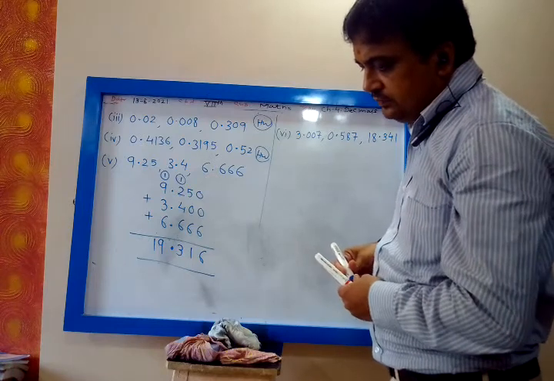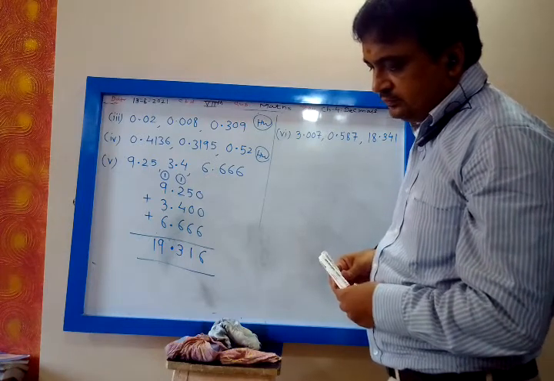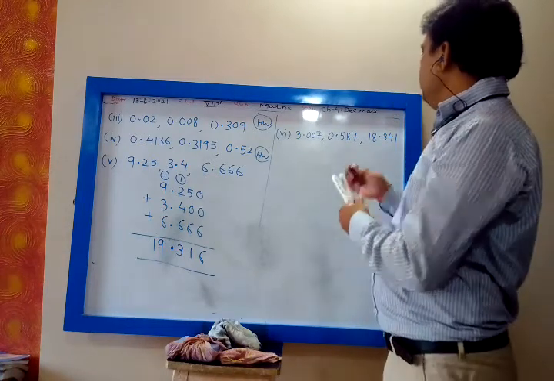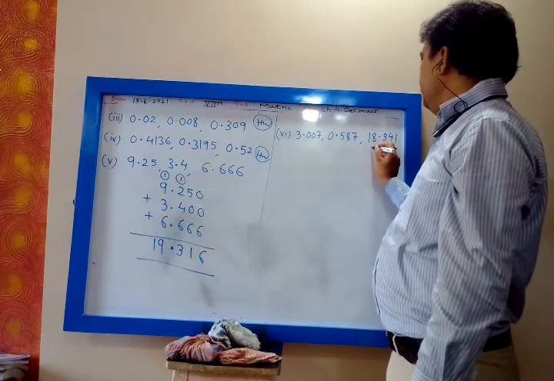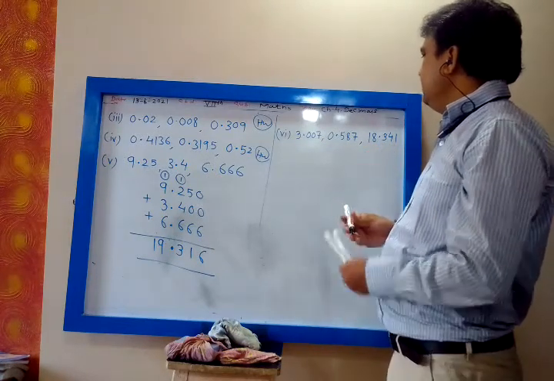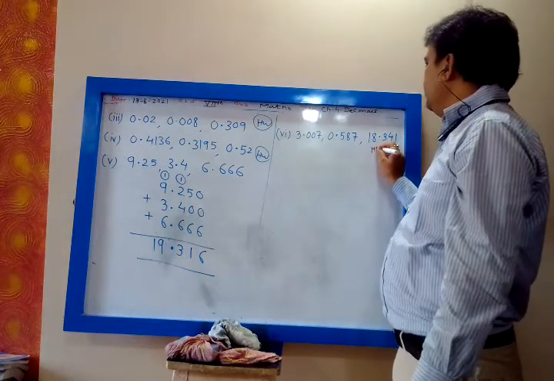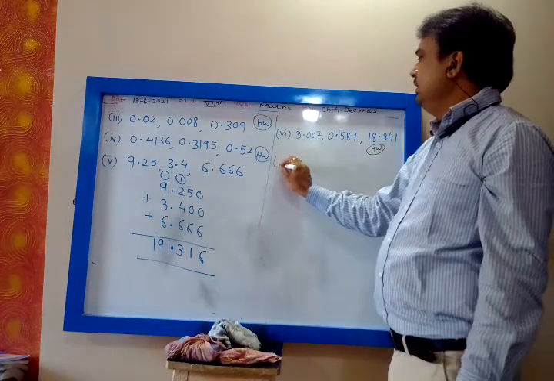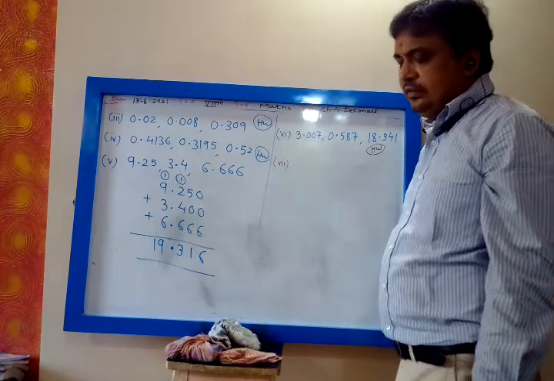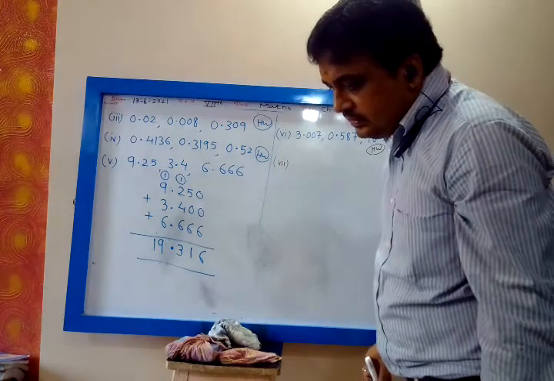You want me to solve? Homework. Yes. Why now, my dear? Okay, fine. Yes, homework. Now exams are over, you can do homework.